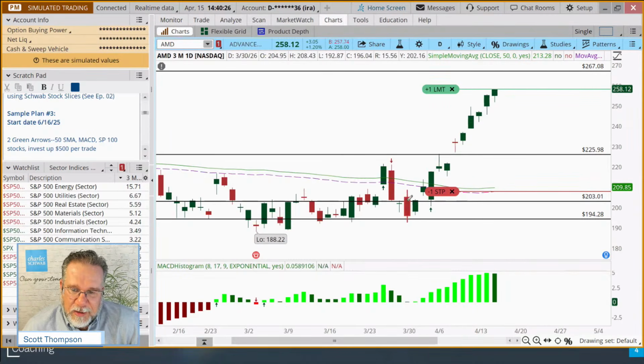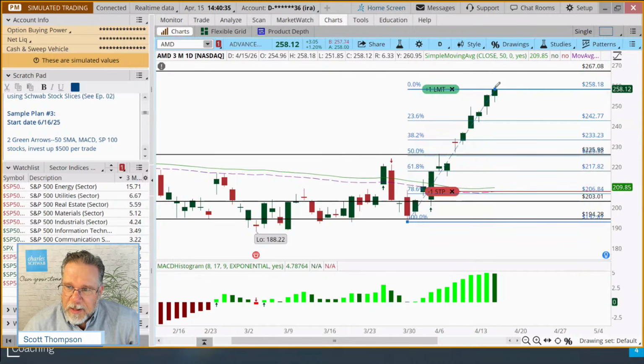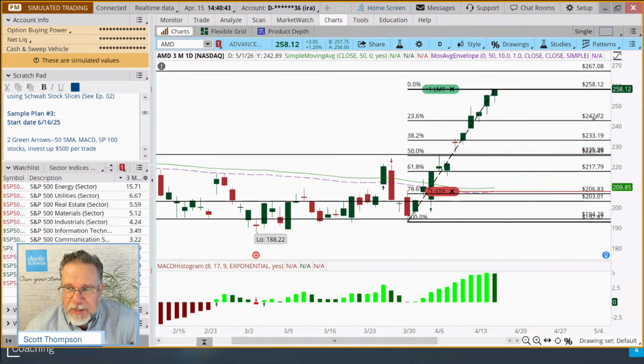This is not the only way to do this. This is just how some technicians will do it. They'll take the lowest low in this rally, left click down there, draw up to the highest high in the rally, and then they'll take a look. 23.6%, if the trends are really strong, that may be all the pullback that we see. 38.2 is a very common one. That's the one we're going to use for our trigger price here.